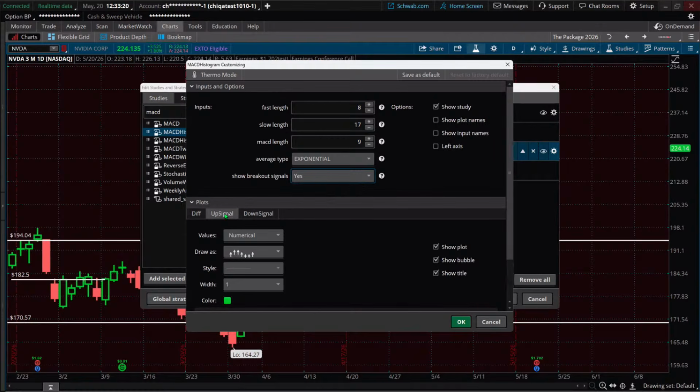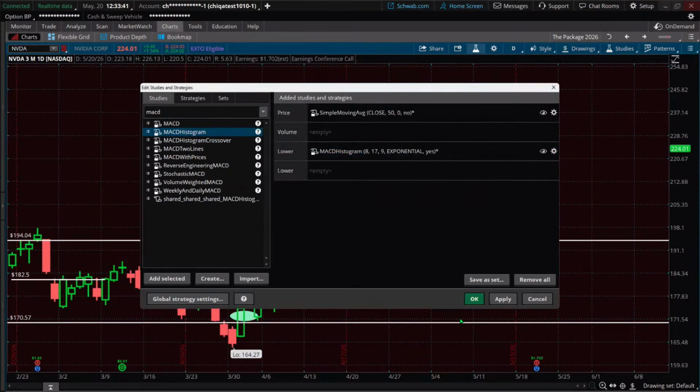And then on the signal, this is saying, well, we're going to give you draw as an arrow. It's only going to be the thickness of a 1 unless you change it. So up arrows are going to be green, and the down arrows are going to be red. And then I said, make them a little bit thicker. Okay.